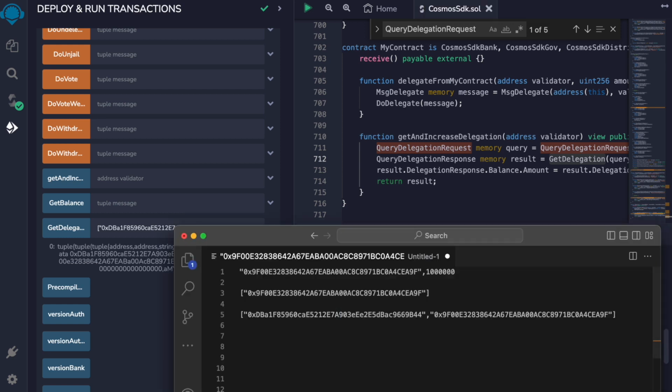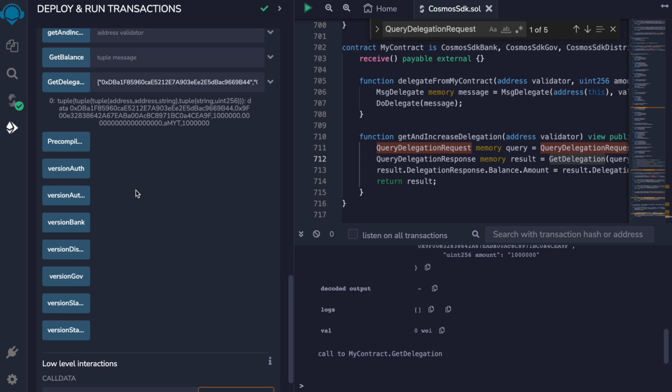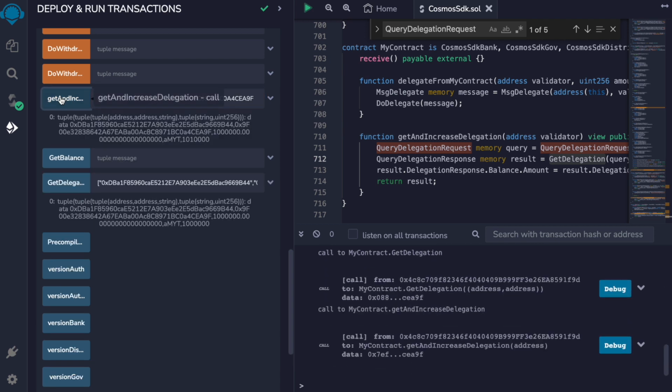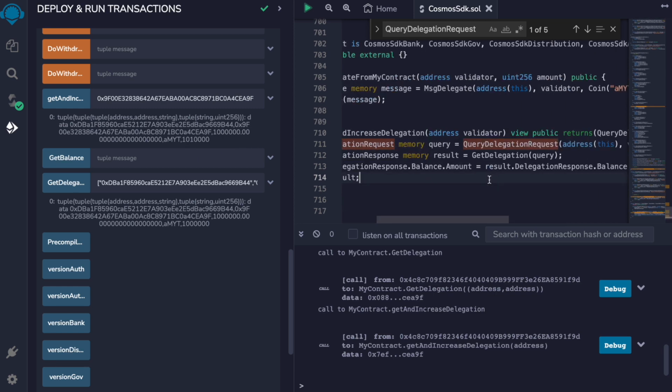And now if we just take the validator address and use the get and increase delegation call, we see that we have 1,000,000 plus the 10,000 that we added here.